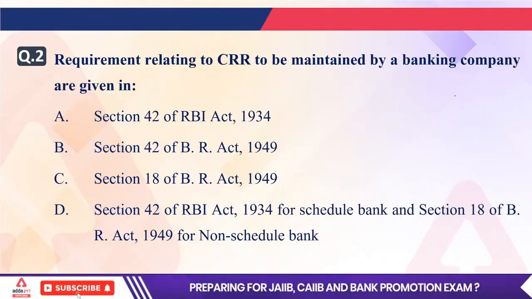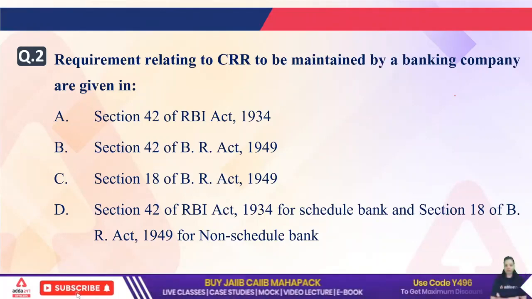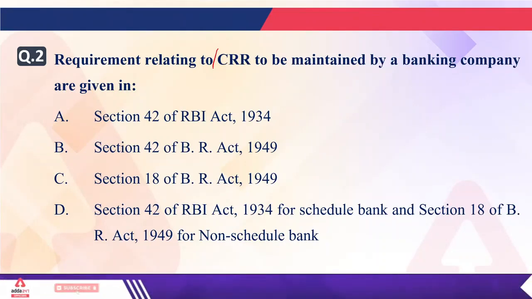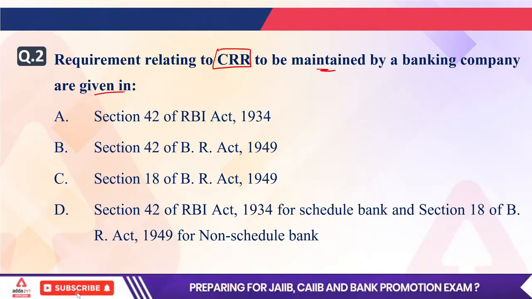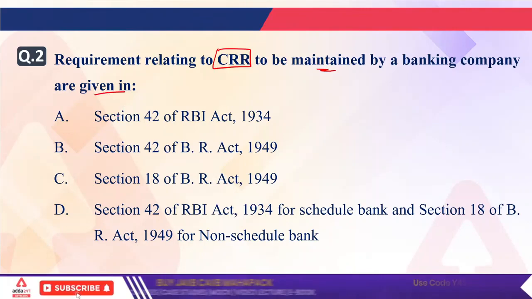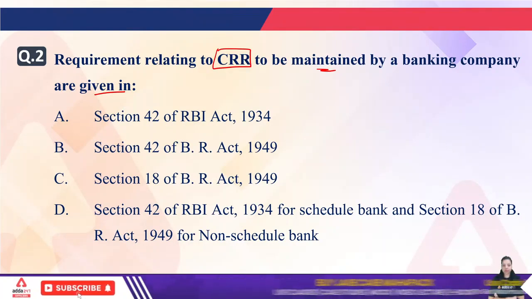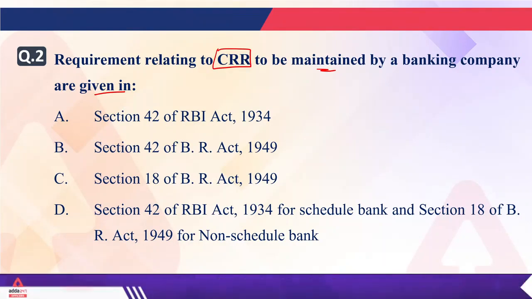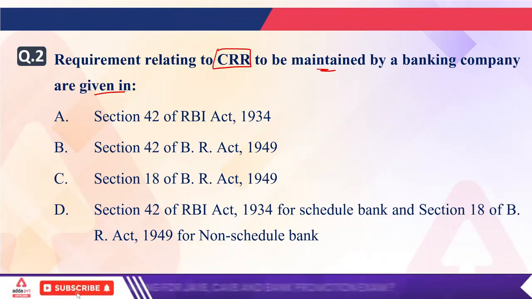Let's move forward to the second question, which is asking about the requirement relating to CRR. The requirement relating to CRR to be maintained by a banking company is given in which particular section of which Act?